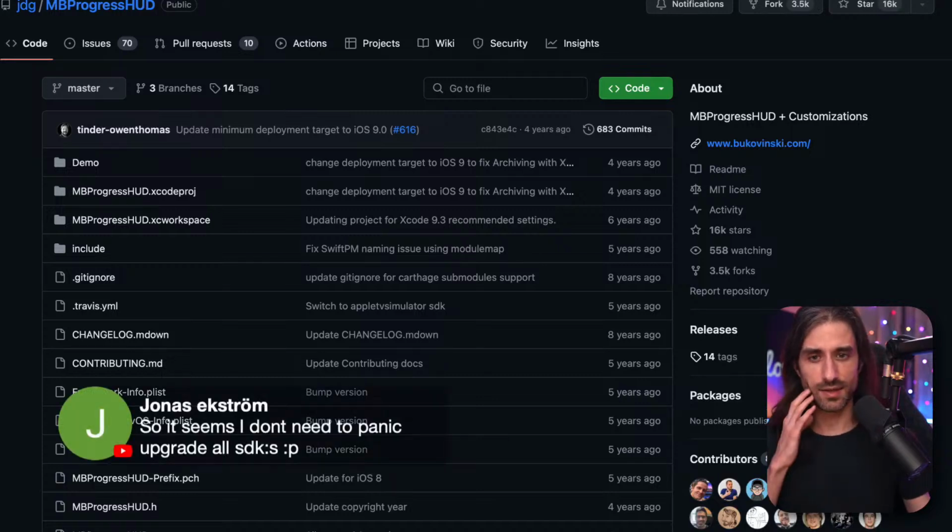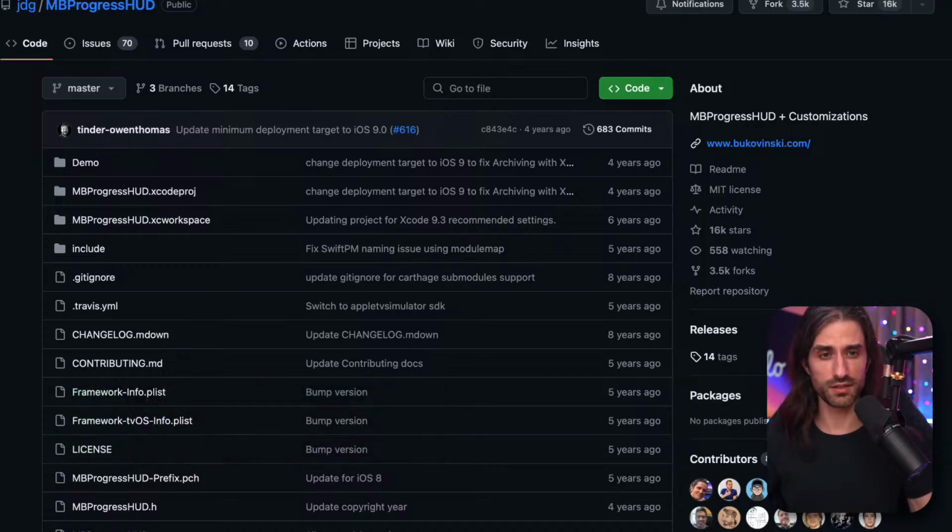Yeah, exactly. It seems that you don't need to panic-upgrade all of the SDKs, because when I heard about this, I was like, whoa, you need to upgrade all of the SDKs. Even if you have an app which is being maintained, it's still quite a task, because you need to update the SDKs, and maybe they will introduce breaking changes that you need to address.